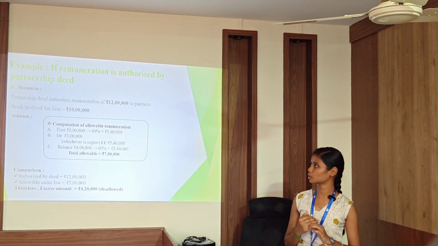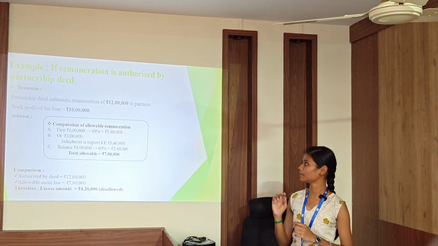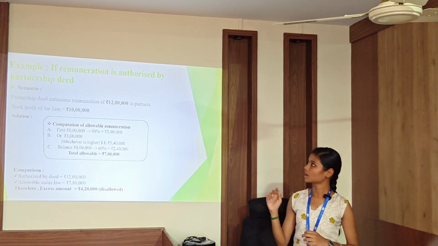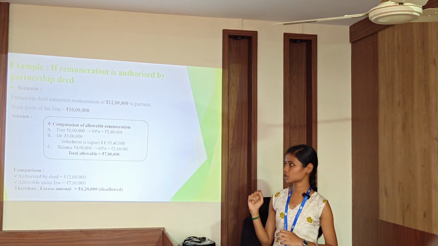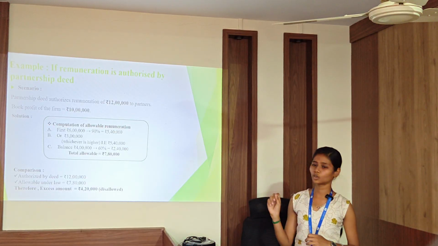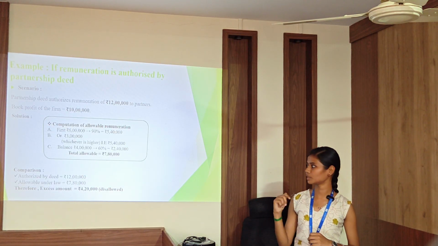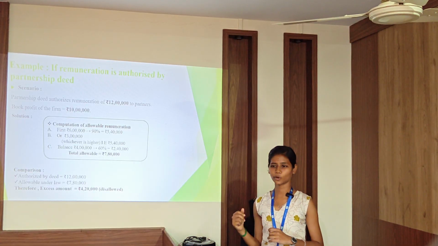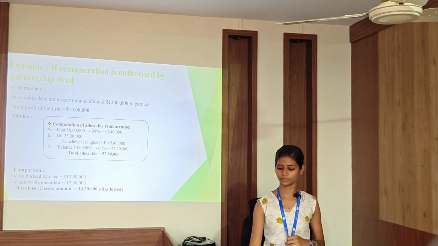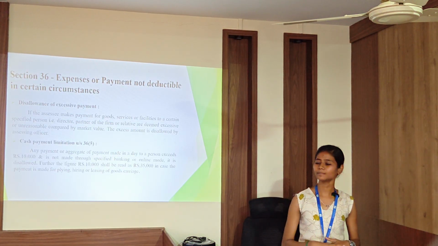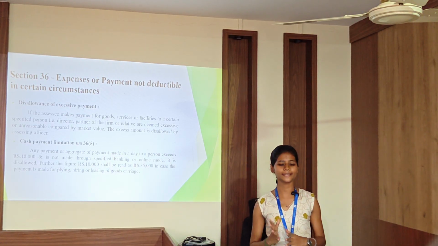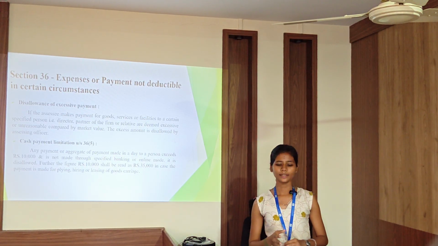Total allowable remuneration as per the Income Tax Act will be 5.4 lakh plus 2.4 lakh, 7.8 lakh, but authorized by the partnership deed is 12 lakh. Therefore, the excess amount, that is the difference between the amount authorized by the deed and the allowable under the law, 4.2 lakh, will be disallowed.